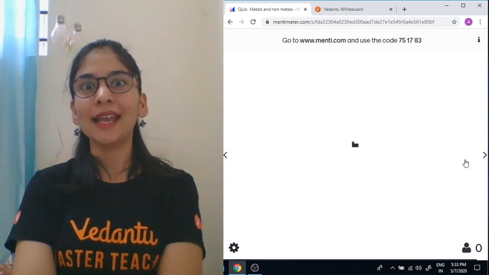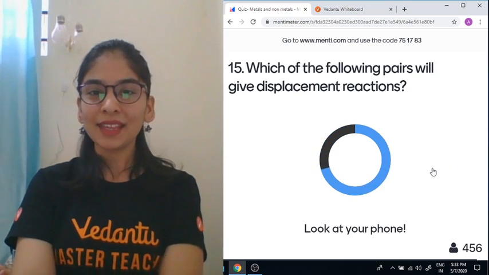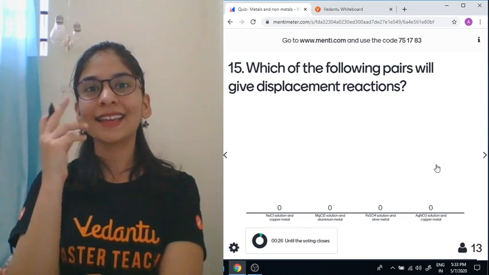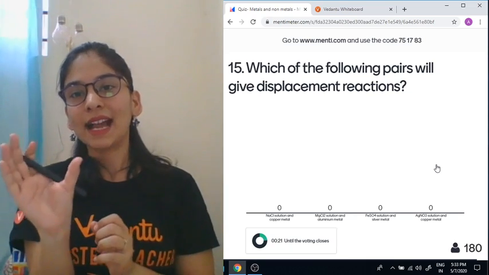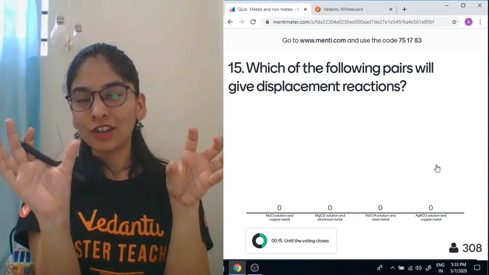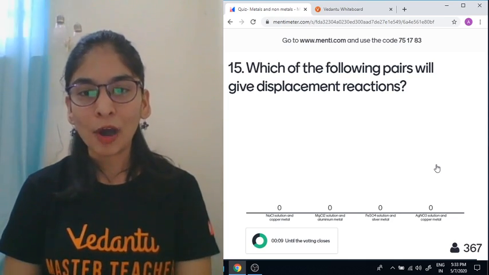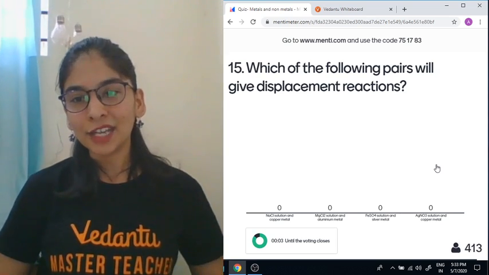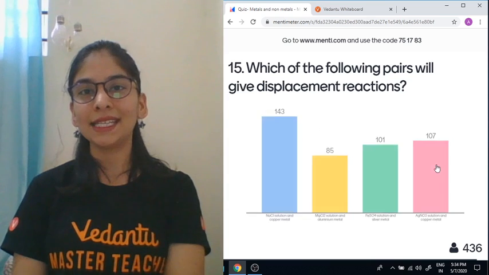Okay, so it's about the final question of the day. Let's see who will change the leaderboard. Which of the following pairs will give a displacement reaction? A displacement reaction is a reaction in which a more reactive metal displaces a less reactive metal from its aqueous solution. So find the pair of an individual metal with a metal salt, where that metal is strong enough to replace the metal from the metal salt. Copper with sodium chloride, aluminium with magnesium chloride, silver with iron sulfate, or copper with silver nitrate. Try to remember the activity series we already told you.